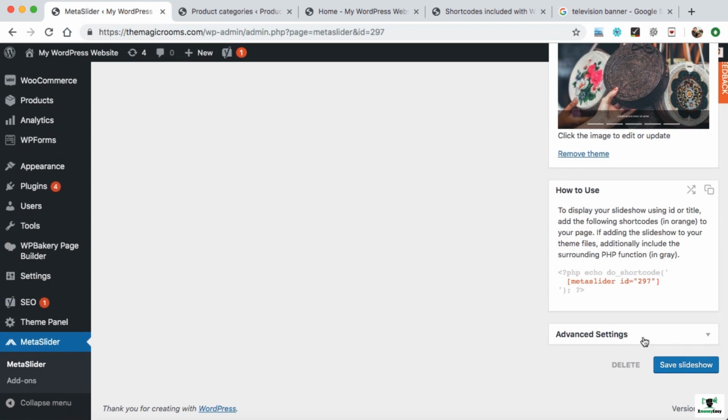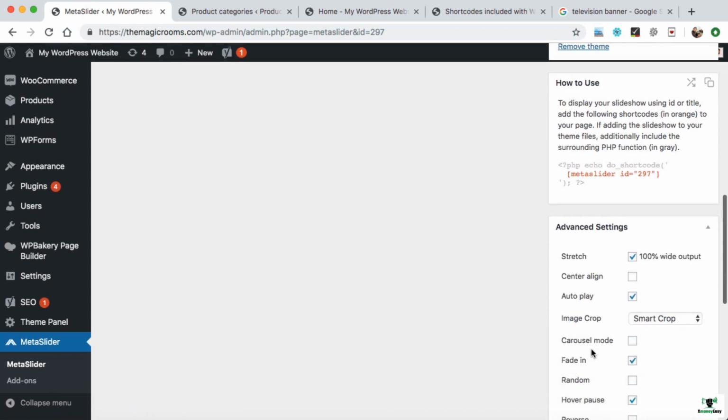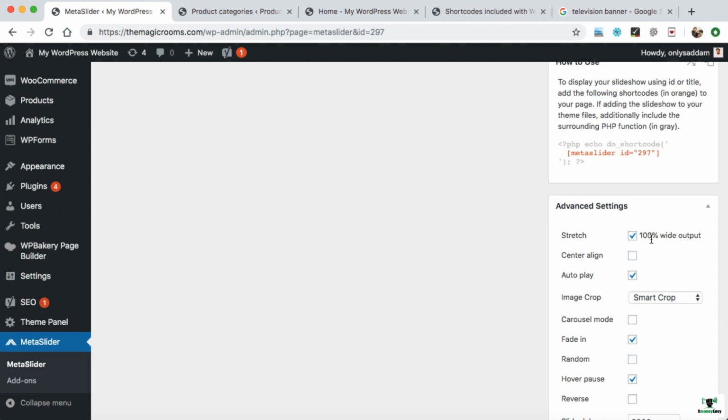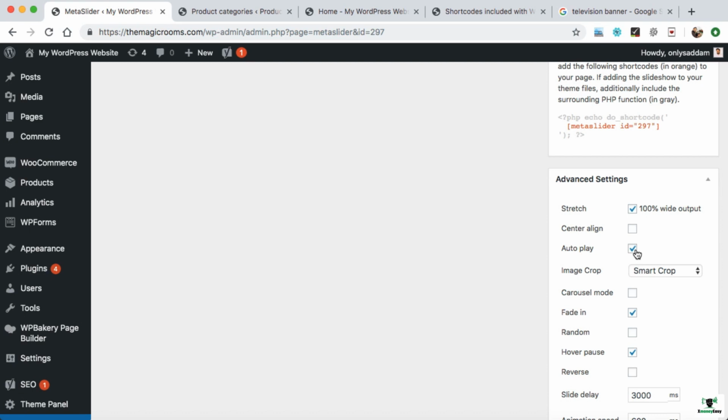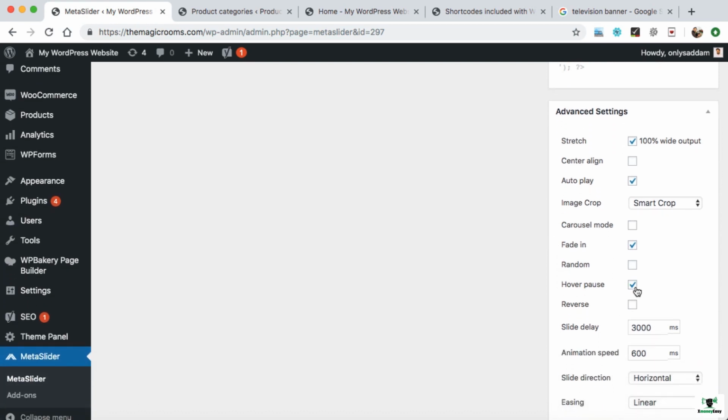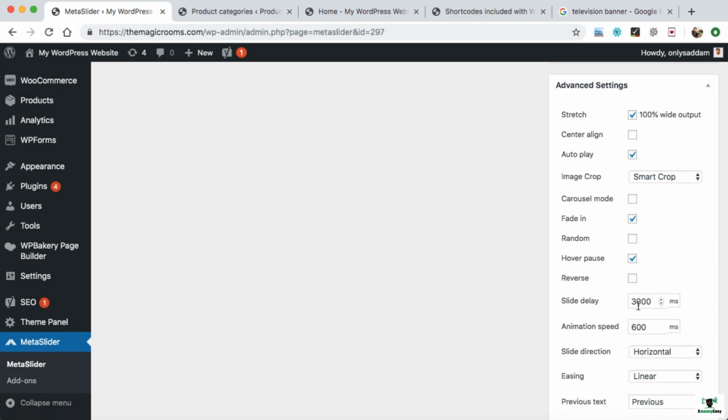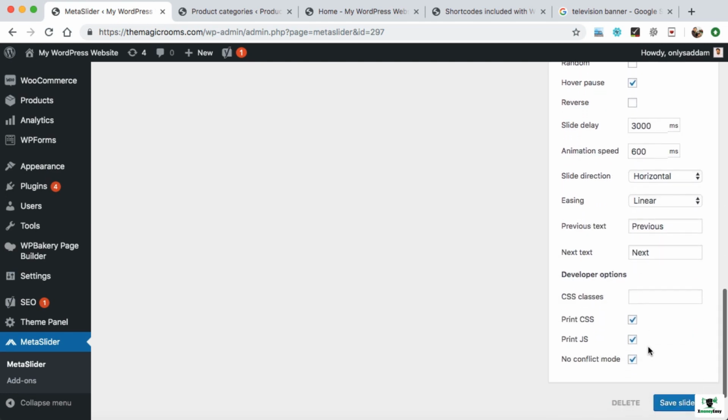Scroll down, go to the advanced settings. Here we can do some basic settings as well, like stretch 100% wide output. It means there will be no space on the left and right side of the banner slider. Center align, make it unchecked. Autoplay, the slide will rotate automatically. Image crop, leave it as it is. Carousel mode, leave it as it is. Fade in, this is the animation of this slider. Hover pause, it means if you put your mouse onto the slider, it will stop rotating. Slide delay, so for 3 seconds the slide will stay onto the page. And that's all. We don't need to play with any other options.